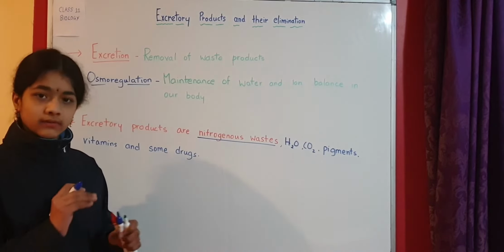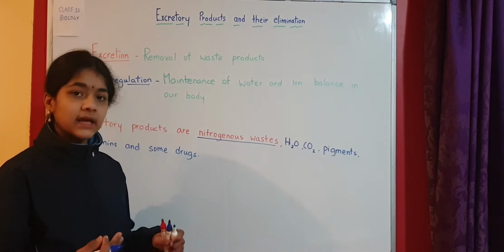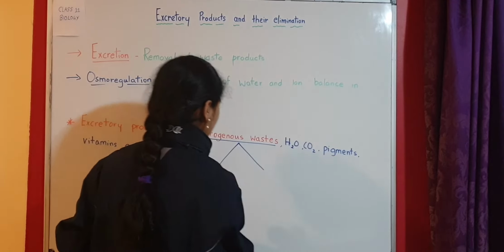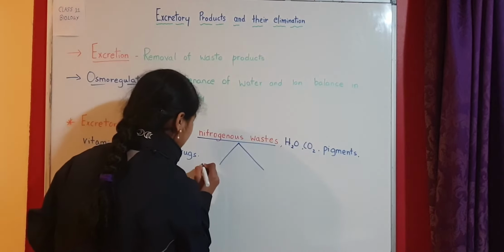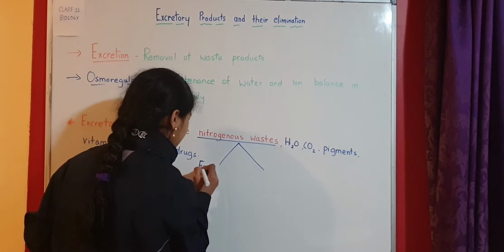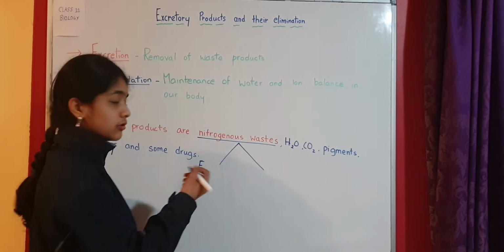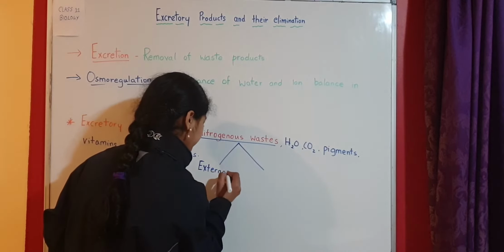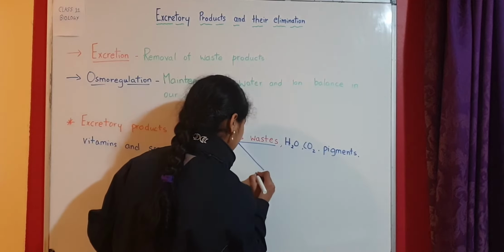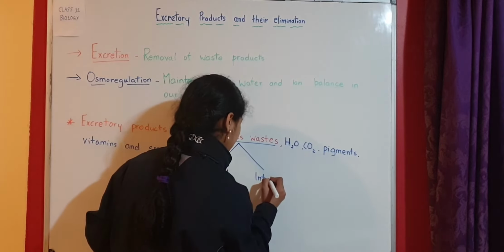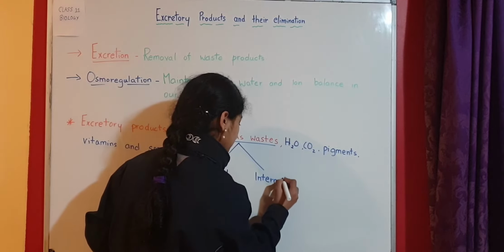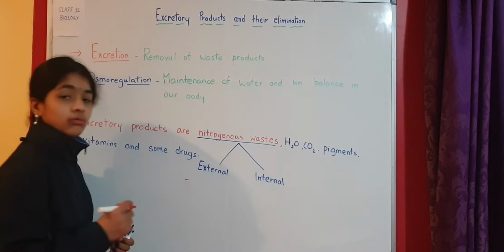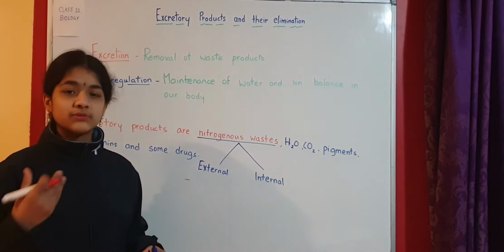So let us see the two ways in which these nitrogenous wastes are formed. The first is external, and the second is internal. External means it is through the proteins and all the other nutrients which we get from food.